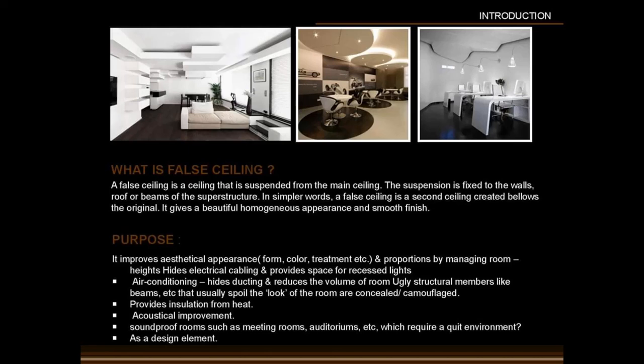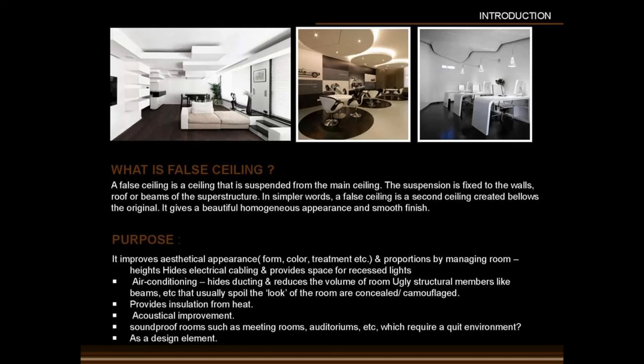The original ceiling will be just our concrete, and then here we are making another ceiling called the false ceiling, which gives a beautiful and homogeneous appearance and smooth finish to the structural interior. This is a part of interior designing.